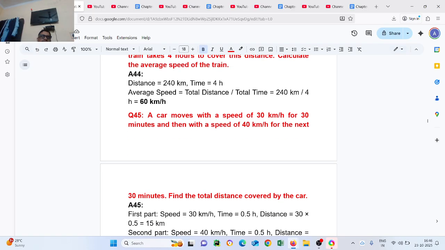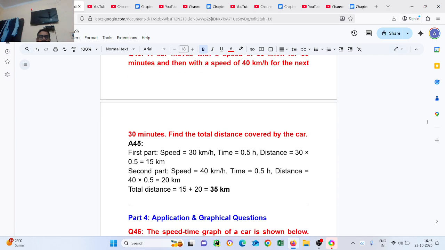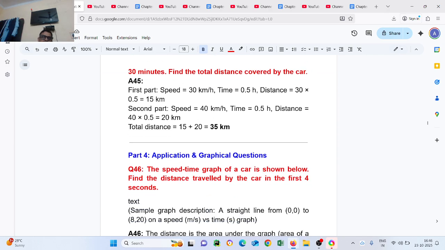Question number 45. A car moves with the speed of 30 km per hour for 30 minutes and then with the speed of 40 km per hour for the next 30 minutes. Find the total distance covered. First: speed 30 km per hour, time 30 minutes, distance equal to 30 multiplied by half, 15 km. Second: speed 40, time half hour, distance 40 multiplied by half, 20 km. Total distance 15 plus 20, 35 km.